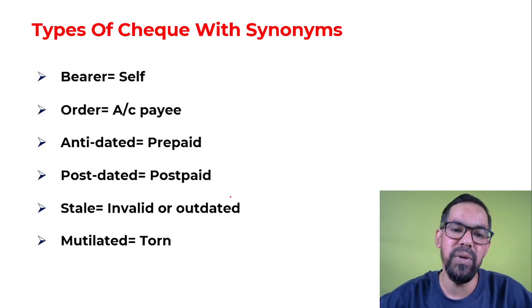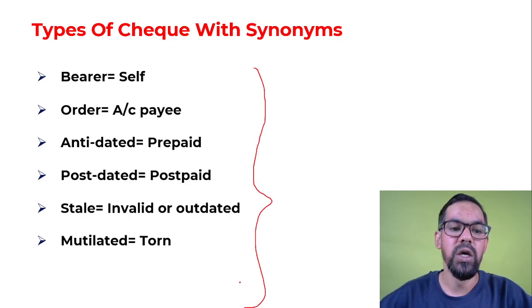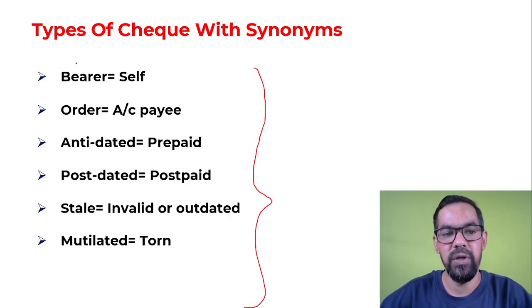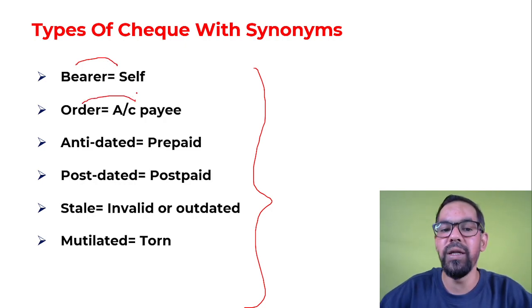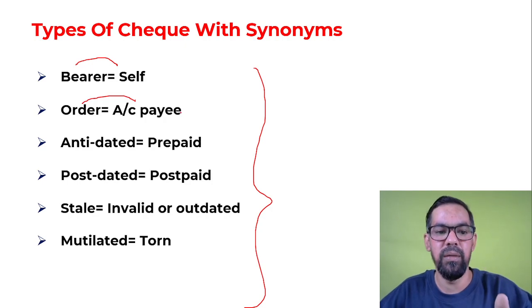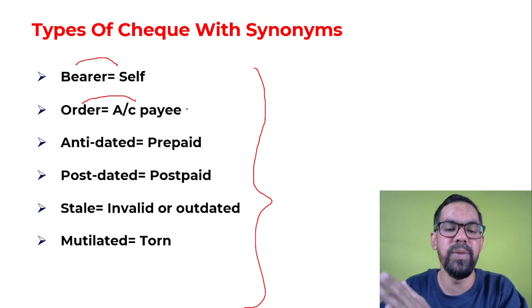Now, how will you remember all the types of checks? Here is a trick as well. Bearer equals self. I hope you remember this one. Order, account pay: there are two signs. It is an order to pay a sum of money to a specific person.